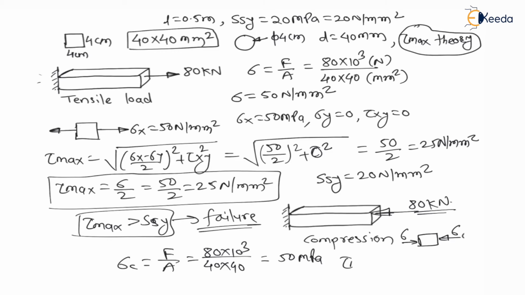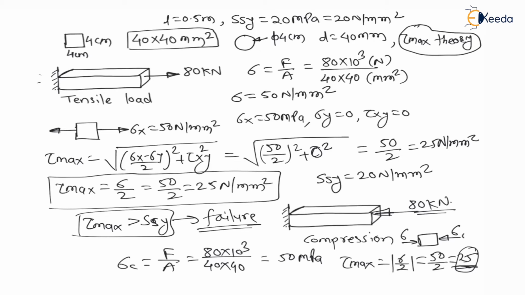But my dear students, maximum shear stress we always consider as a positive value. It is positive of sigma by 2, which is 50 by 2, which is 25, right? Means, in case of tension as well as compression, the maximum shear stress is 25, because the load is the same, only the direction is different. Therefore, for compression also the maximum shear stress is 25 Newton per mm square. Therefore, there will be a failure in compression also. Means, here there is a failure in tension as well as compression.